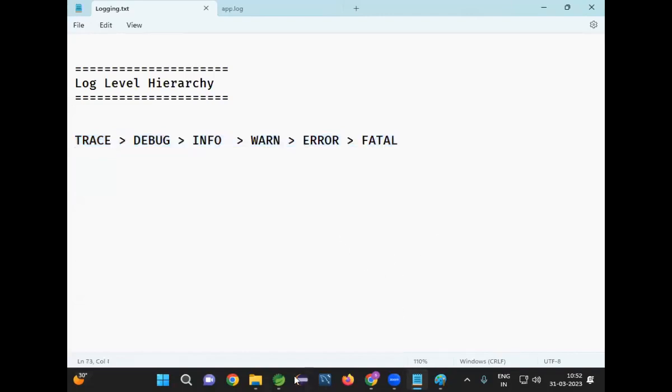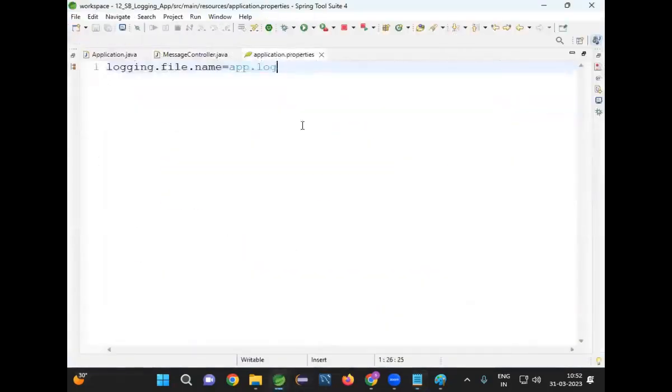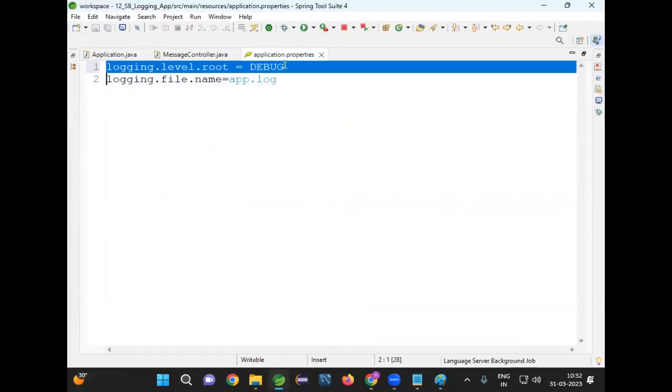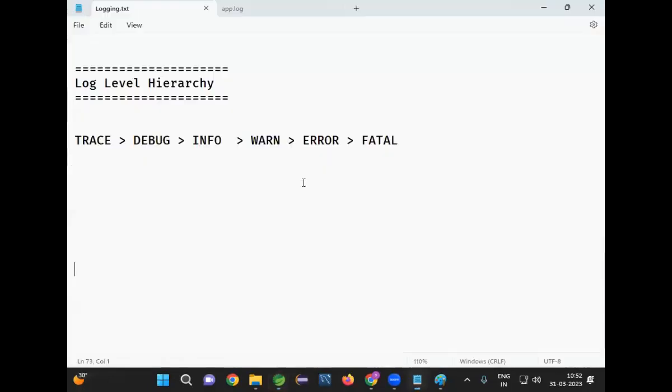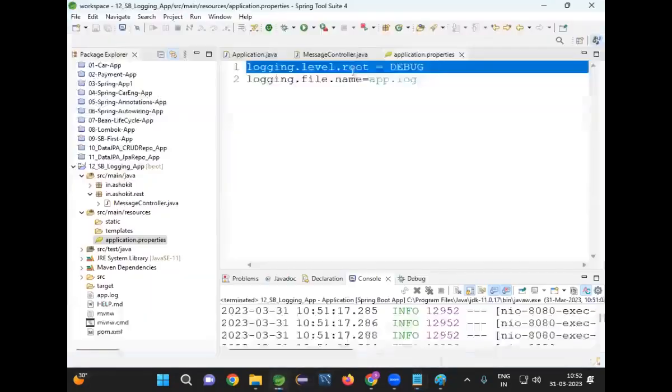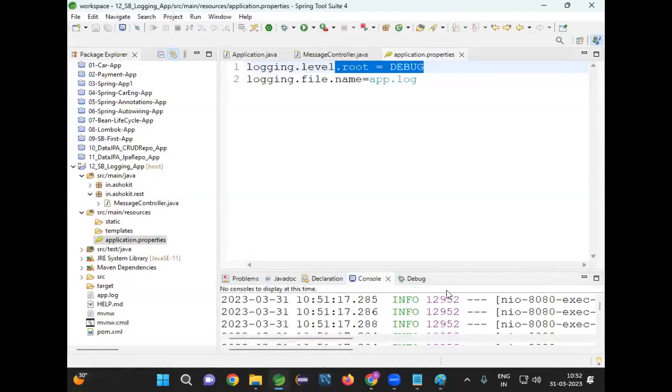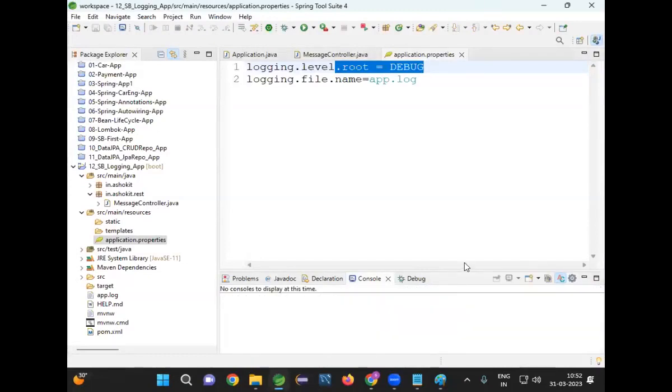Now, can I change the log level? Now I am setting the level as debug. If I set the level as debug, what messages will be printed? Debug, info, warn, error, fatal. All the levels will be printed. Now go here. I'm setting the root level as debug. What is the meaning of root level? Whole project level is debug.